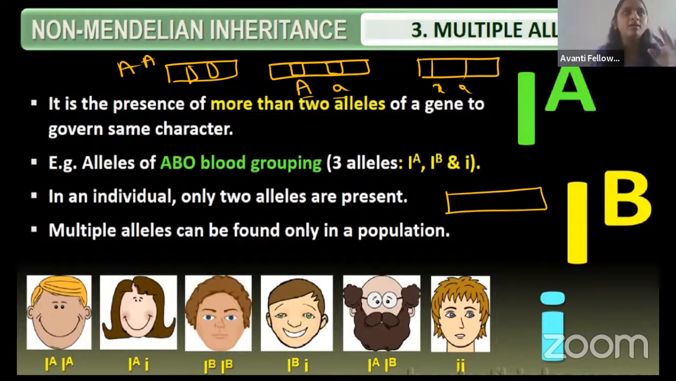For example, if you take AB positive, how many alleles should it have? Tell me, guys. See here, it should have the A allele, it should have the B allele, and it should have the O allele. Right or not?